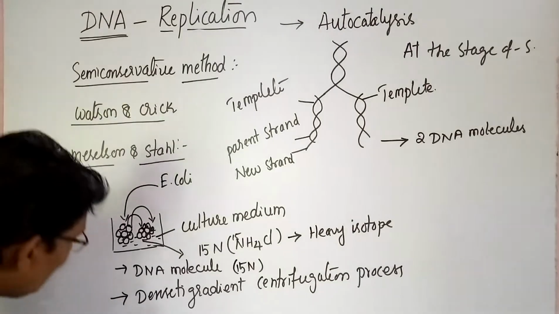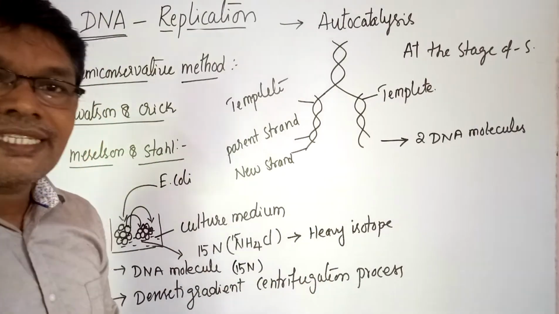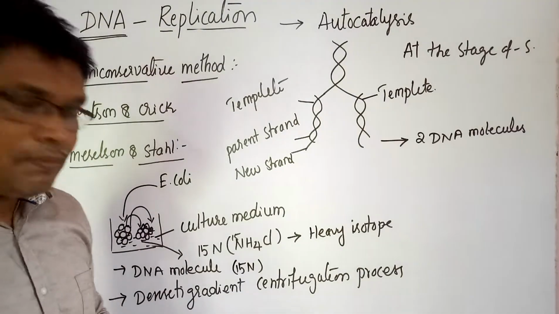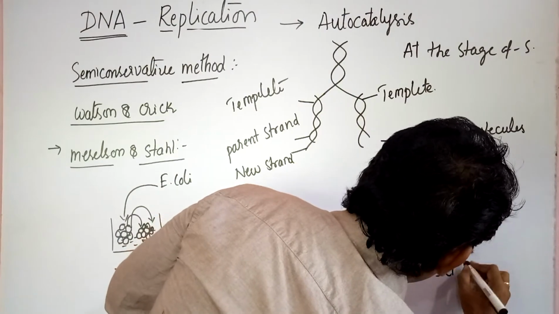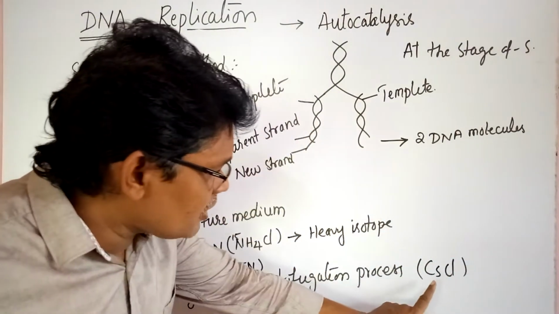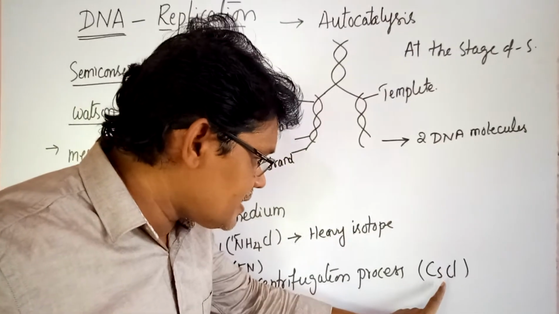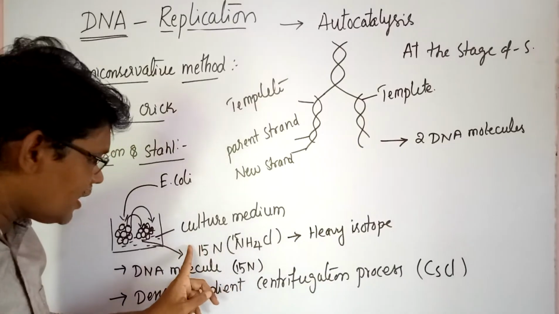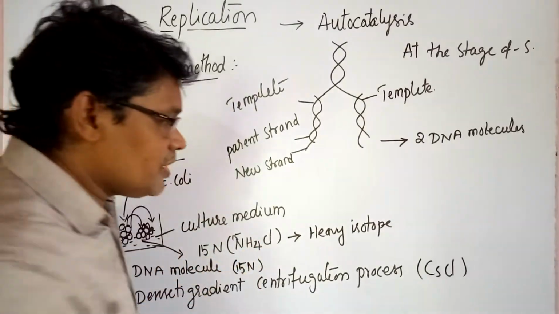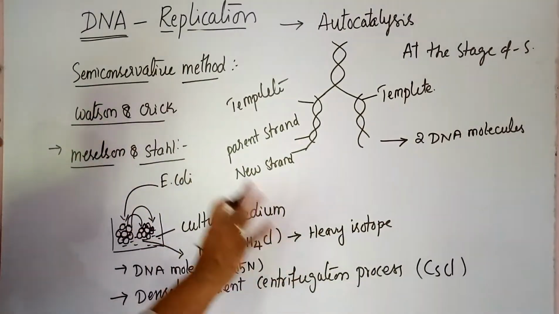It uses cesium chloride. What is the use of cesium chloride? Cesium chloride is useful for establishing density. The heavy DNA molecule is separated with the help of cesium chloride during centrifugation.